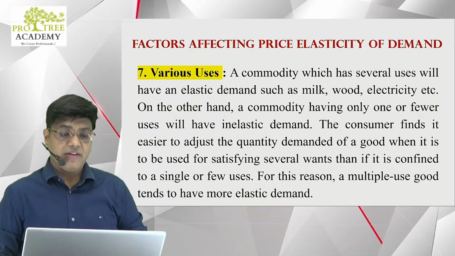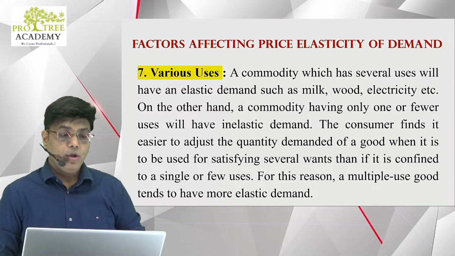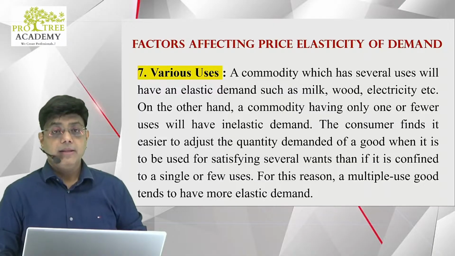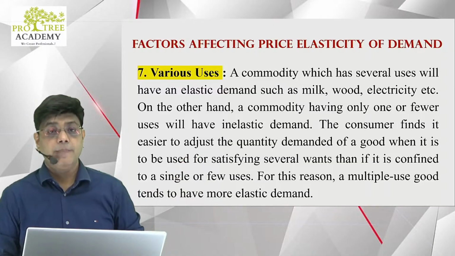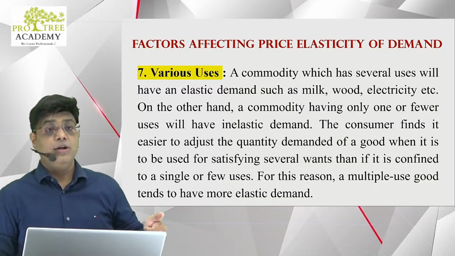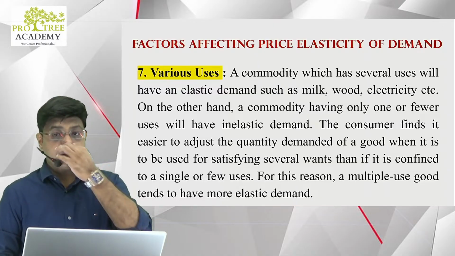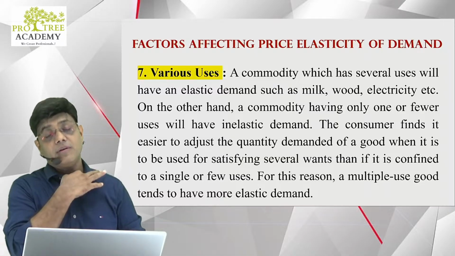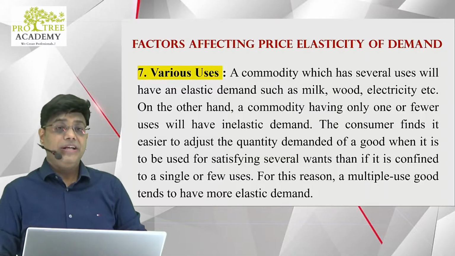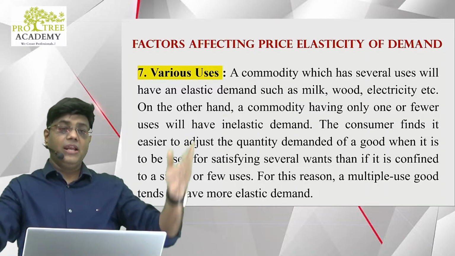So guys, there are various uses. A commodity which has several uses will have elastic demand like milk, wood, electricity. On the other hand, a commodity having only one or fewer uses will have inelastic demand. The consumer finds it easier to adjust the quantity demanded of a good when it is used for satisfying several wants than if it is confined to a single or few uses. Confined means limited. For this reason, multi-use goods tend to have more elastic demand. So if it is costly, then people will use it for limited purposes. When it is cheaper, people will use it for n number of uses.